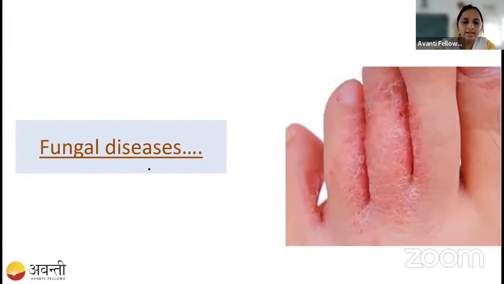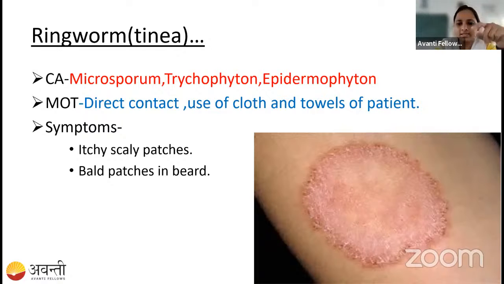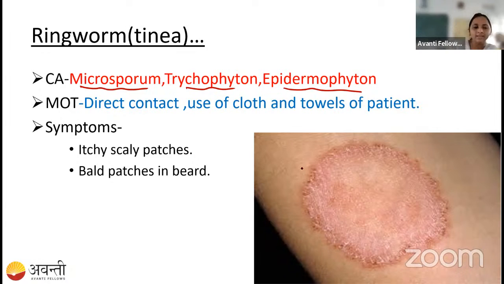Okay. So let us move on. In yesterday's class we studied this, but I had not shown how it is caused and the picture of it. So here you can see a ringworm disease in the foot, in the fingers, and on the skin. I told you in the last class that it is caused by Microsporum, Trichophyton, and Epidermophyton, right? I also discussed how it is transmitted: direct contact and use of clothes and towels of the patients, right?